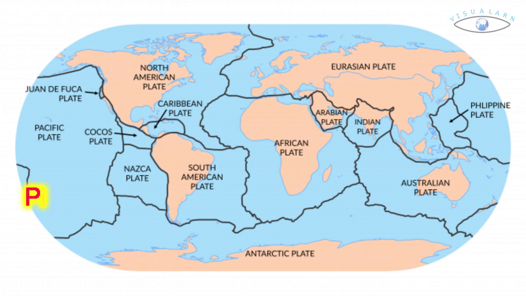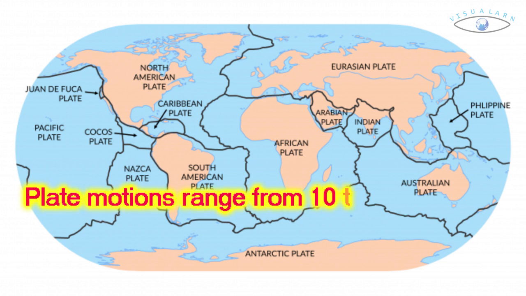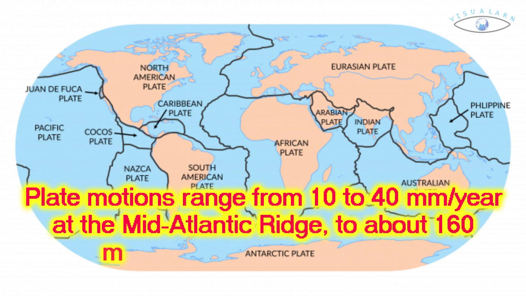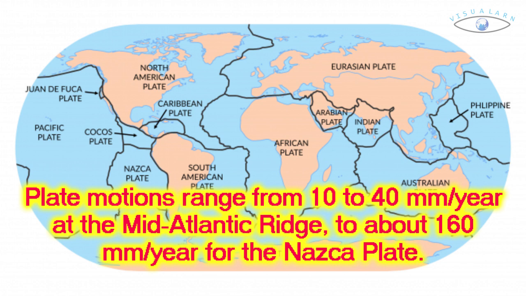The plate motions range from 10 to 40 mm per year at the mid-Atlantic ridge to about 160 mm per year for the Nazca plate. The movement of plates is now a well accepted fact. The mobile rock beneath the rigid plate is believed to be moving circularly. The heated material rises to the surface, spreads and begins to cool, and then sinks back into deeper depth. The cycle is repeated over and over to generate what scientists call a convection cell or convective flow.